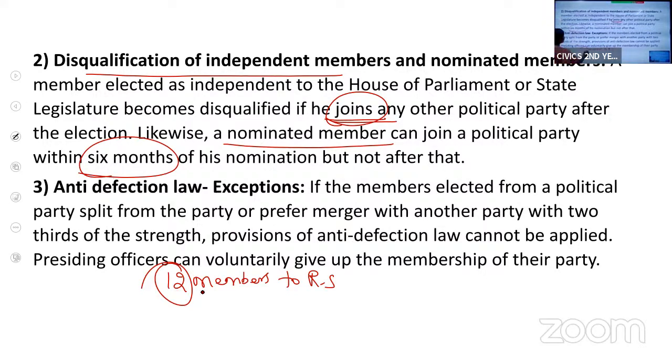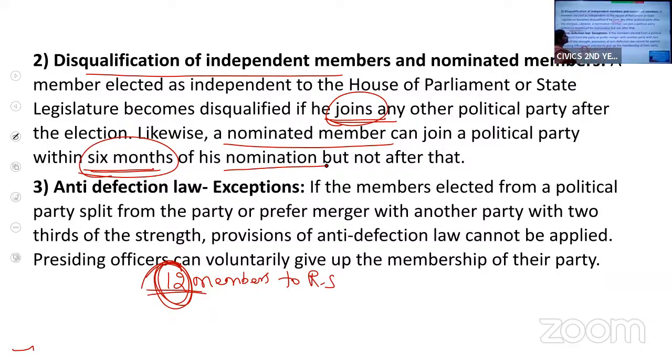These 12 members belong to different fields, from sports, from arts, from various fields. They are nominated by the President to the Rajya Sabha. They don't belong to any political party. If they want to join a political party, they have 6 months. Within 6 months, they should join a political party, and they cannot join any political party after that.